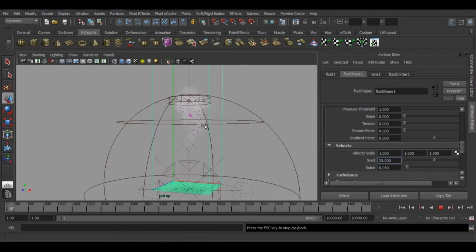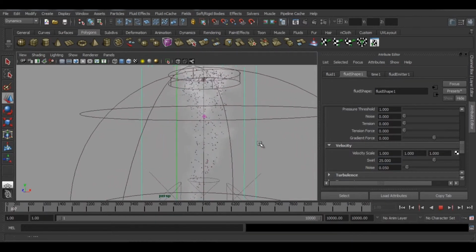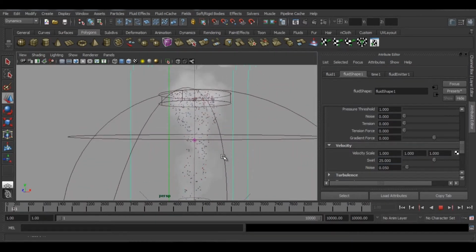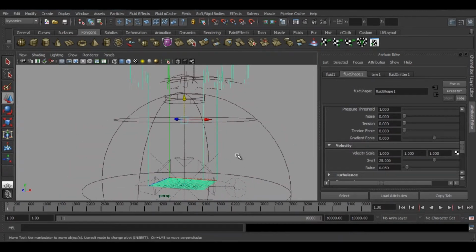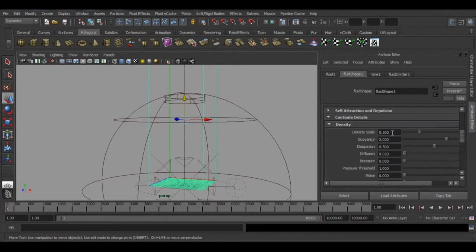You can see it's too light, but we are getting somewhere. This is a pretty acceptable look, if you can see. So ultimately we are going to increase the number of particles. So density 0.5 will do. We'll increase the particles later.